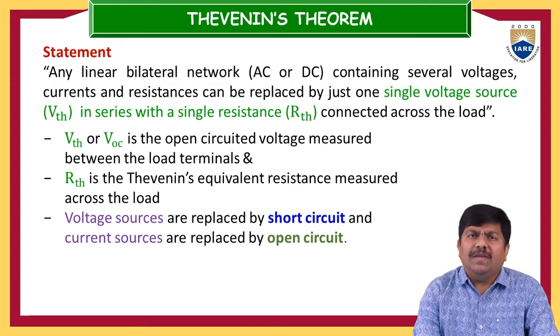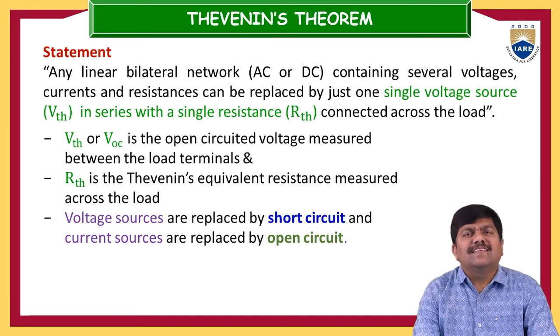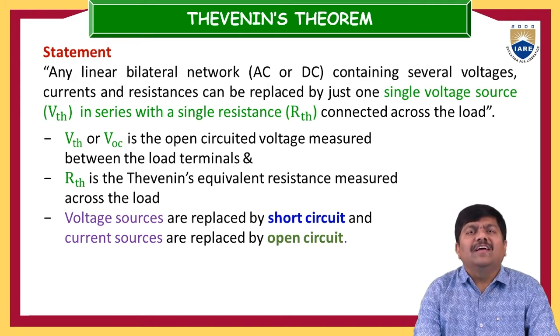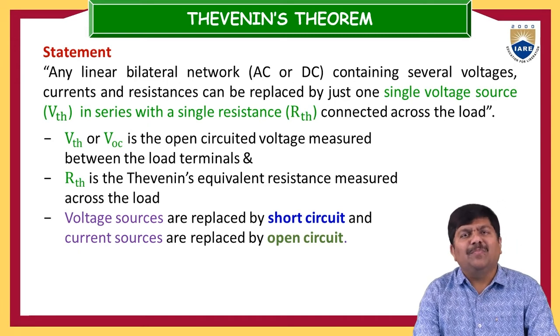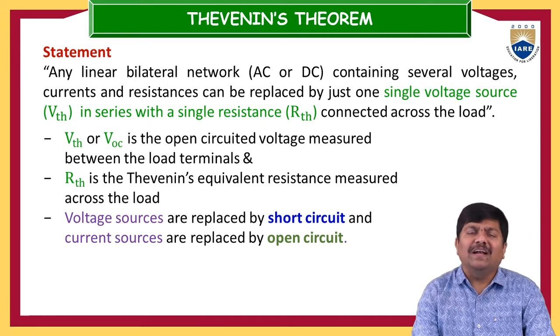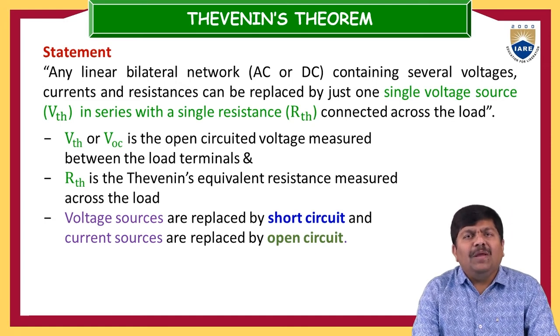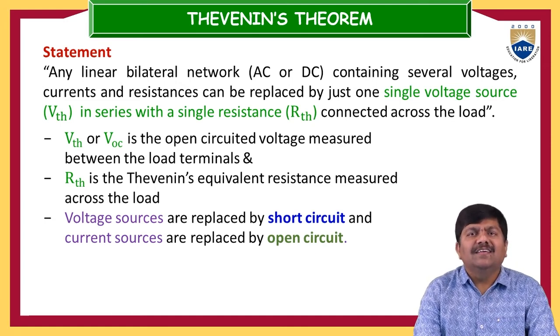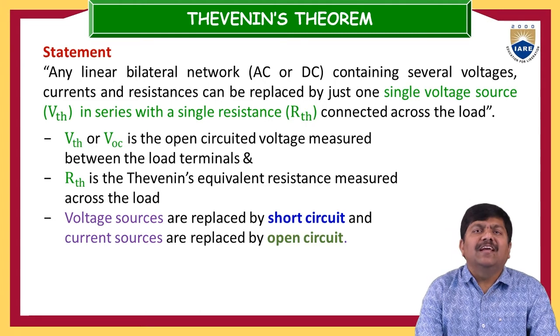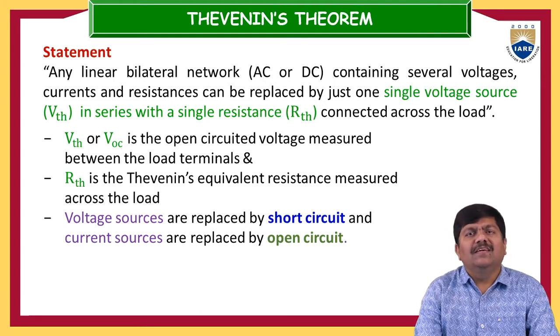Of course, the circuit may be AC or DC. Second, the circuit may contain any number of active sources, either voltage sources or current sources, dependent or independent, and any number of resistances. All these active sources and passive elements can be replaced with one single voltage source in series with one single resistance across the load.